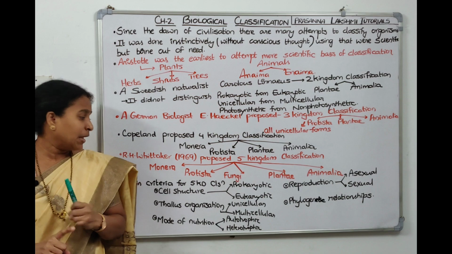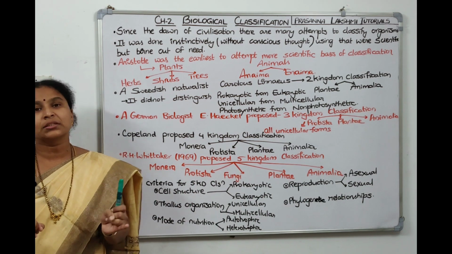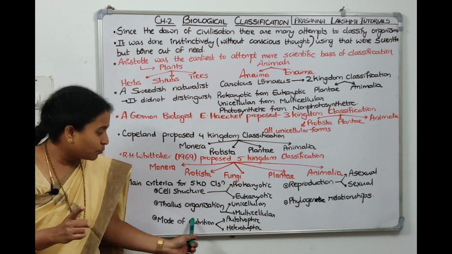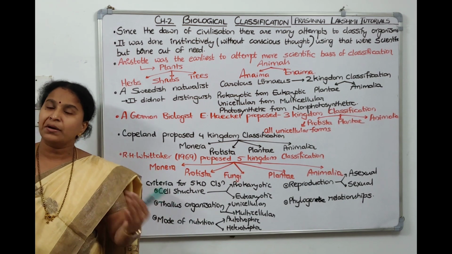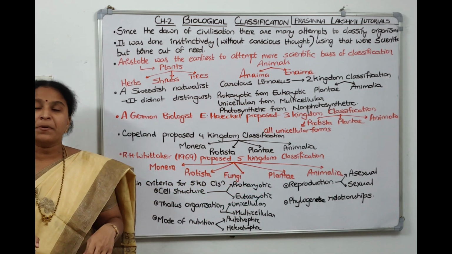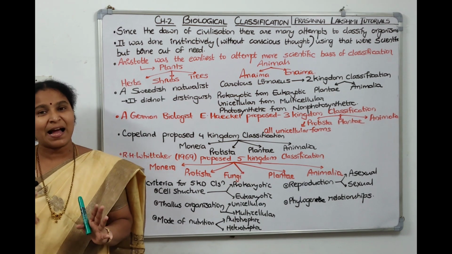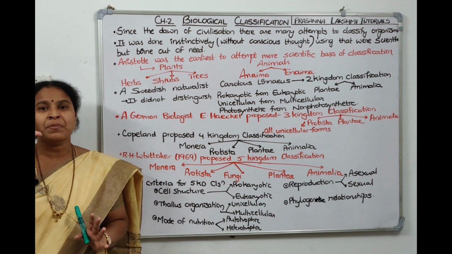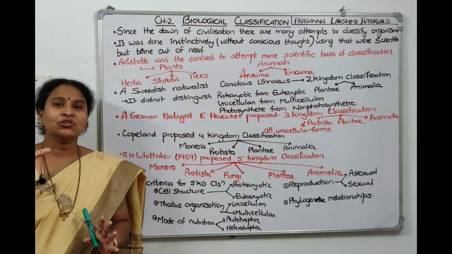His first criterion is cell structure, prokaryotic or eukaryotic. His second criterion is thallus organization, whether it is unicellular or multicellular. His third criterion is the mode of nutrition, whether it can prepare its own food, autotrophic, or depends on others, heterotrophic. His fourth criterion is the mode of reproduction, asexual or sexual. His fifth criterion is phylogenetic relationships; ancestral relationships are called phylogenetic relationships. On these 5 points, he divided living organisms into 5 kingdoms. Who is he? R.H. Whittaker.